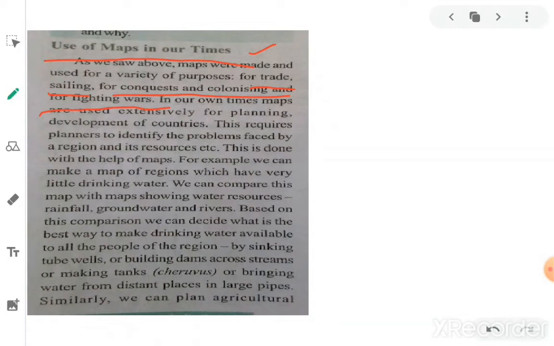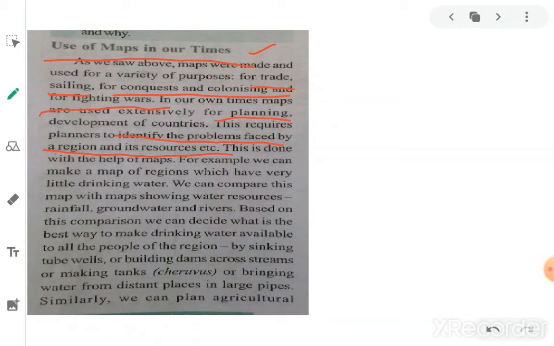In our own times, maps are used extensively for planning, for developmental activities and the development of countries. This requires planners to identify the problems faced by a region and its resources. Suppose we want to find out the minerals and natural resources of a particular place to develop that region; this is done with the help of maps.